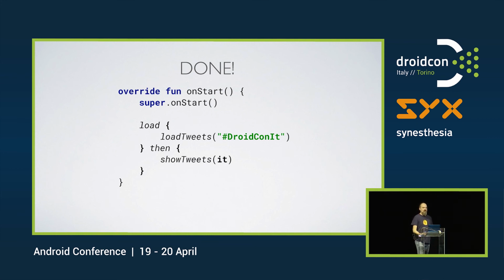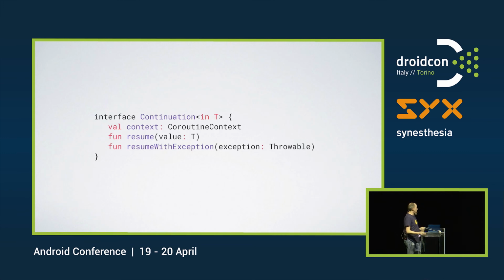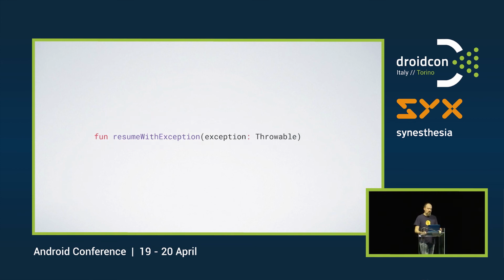Now, one thing left here before I move on to the more advanced stuff, and that is, what about errors? What happens if something goes wrong? What happens if the network is down when we call this? What happens if the load tweets function has an exception? So the continuation interface had these 2 functions, resume when there is a valid result, or resume with exception. And we will use that. Resume with exception.